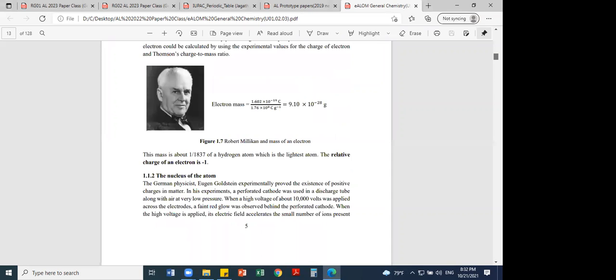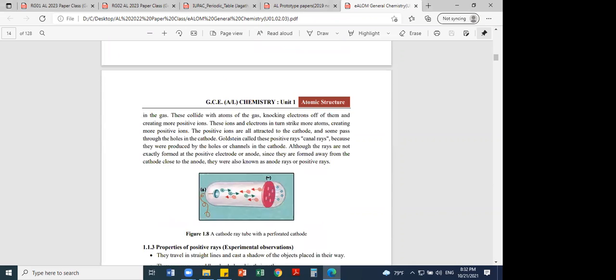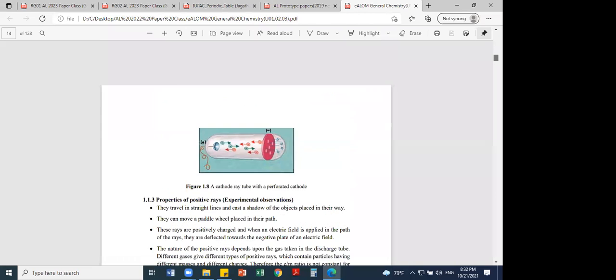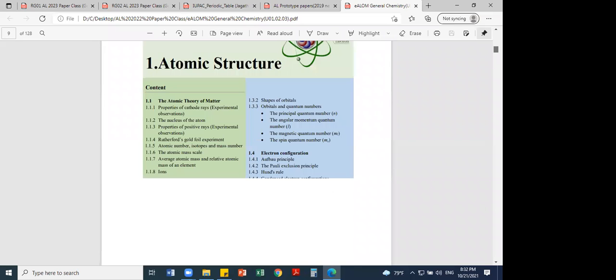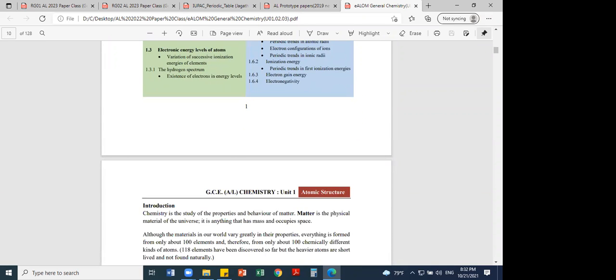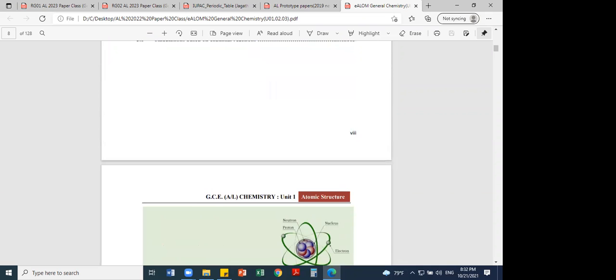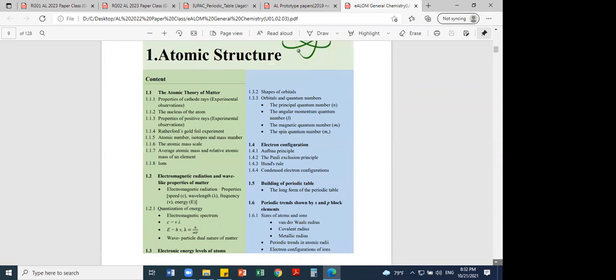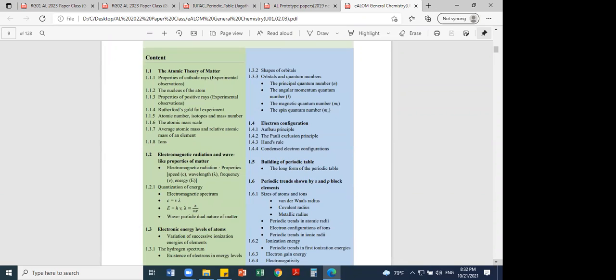So this historical background, remember, you are not getting many questions. Basically, they haven't asked this in essays or structured questions. They haven't asked this atomic structure part. Therefore, my advice, don't memorize all this stuff in detail. In this atomic theory, the most important part, if you want, you can put a star here.